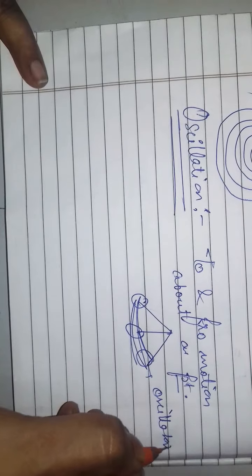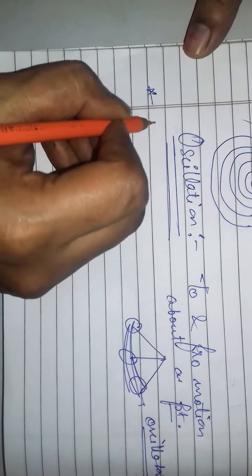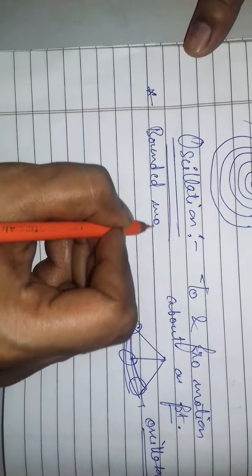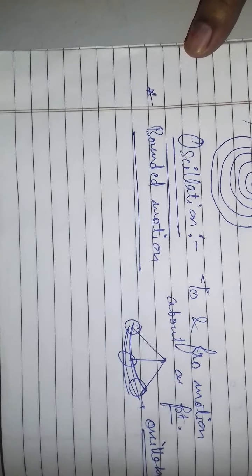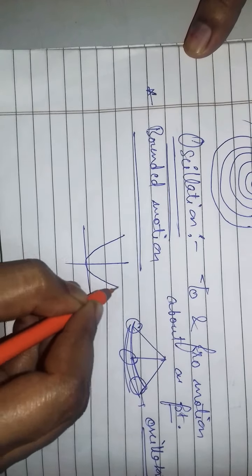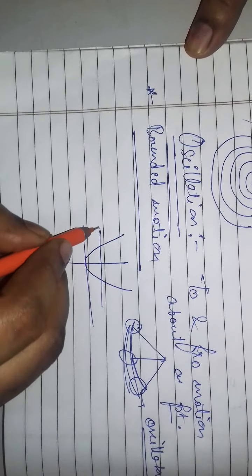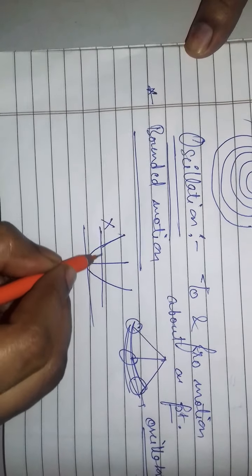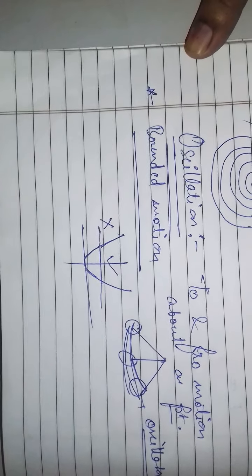So there are three important conditions for oscillation. First, your motion should be bounded. It means your regions should be bound. Like if you have a potential like that and you have energy here. Firstly tell me, energy is here, potential is here. This is a classically forbidden region. Energy is here and potential is here. This is a classically allowed region.